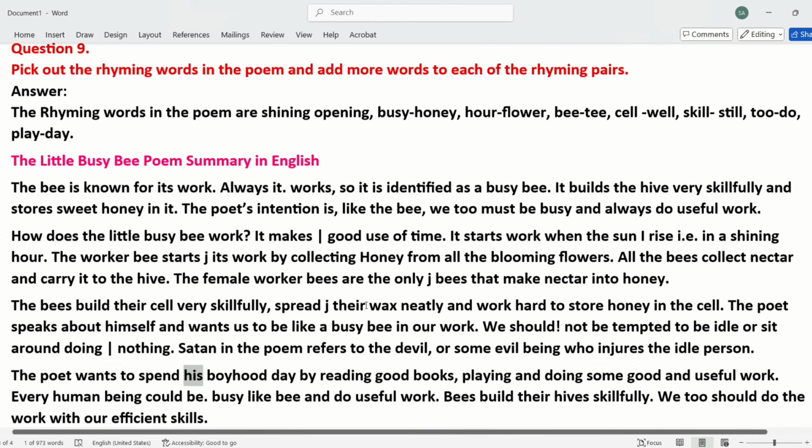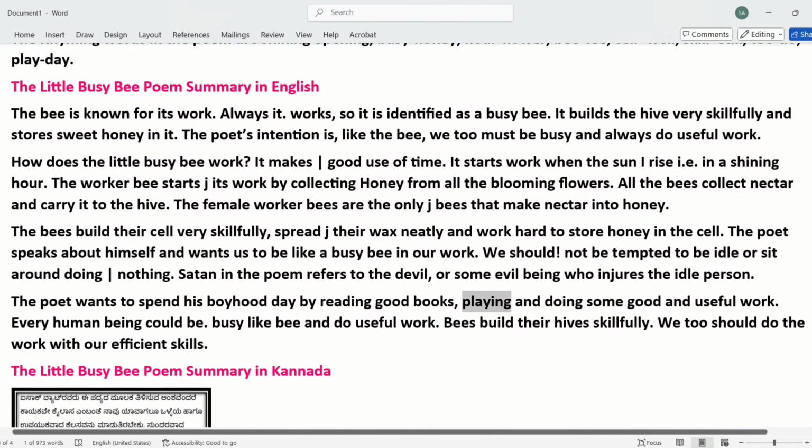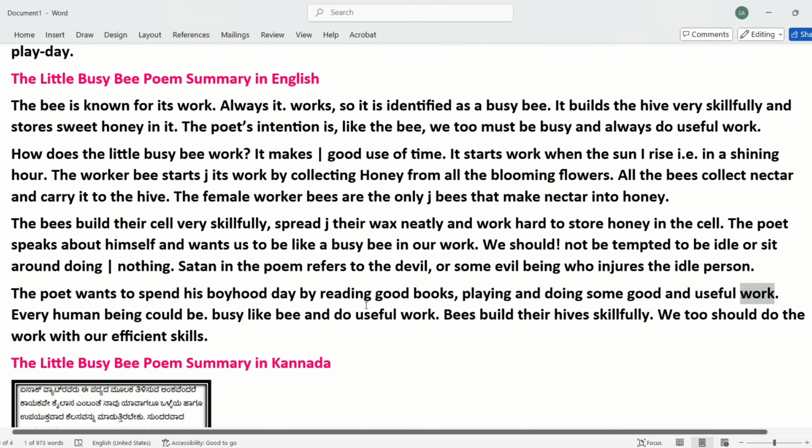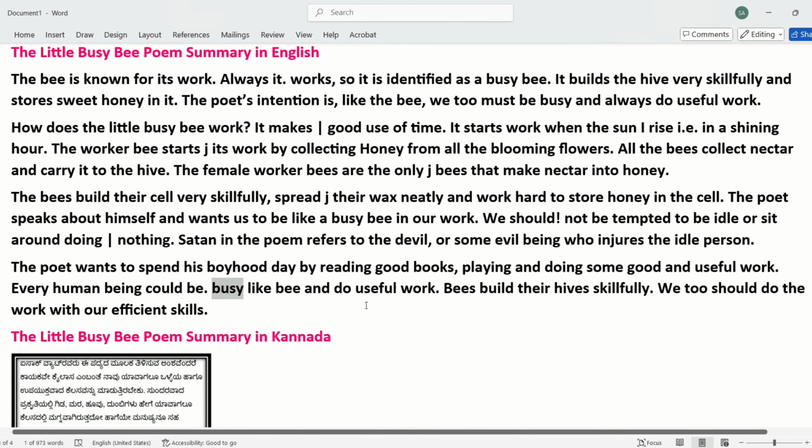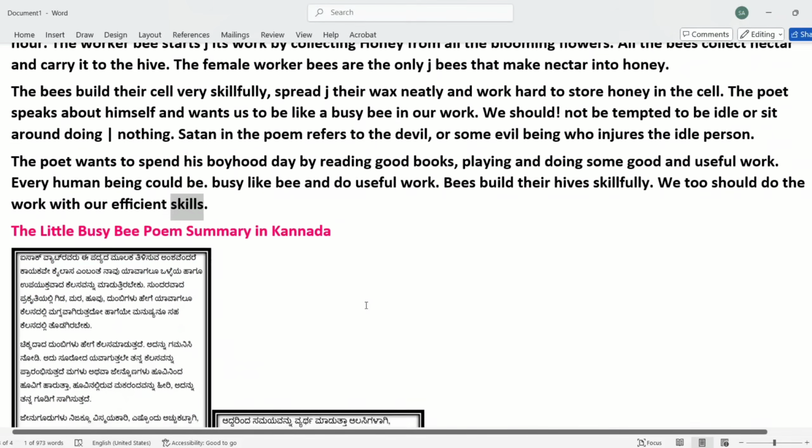The poet speaks about himself and wants us to be like a busy bee in our work. We should not be tempted to be idle or sit around doing nothing. Satan in the poem refers to the devil, or some evil being who injures the idle person. The poet wants to spend his boyhood days by reading good books, playing and doing some good and useful work. Every human being could be busy like a bee and do useful work. Bees build their hives skillfully. We too should do the work with our efficient skills.